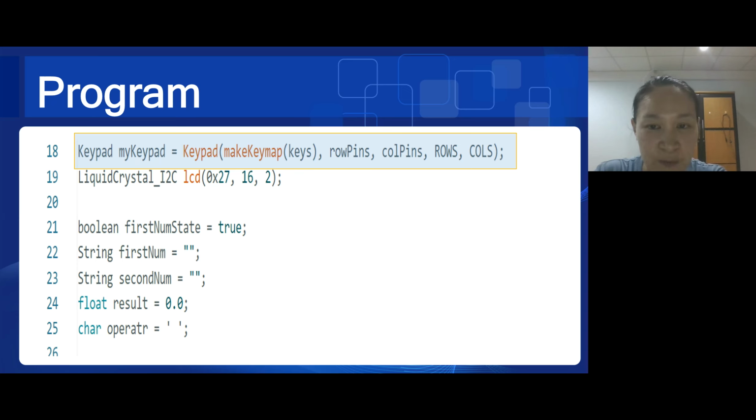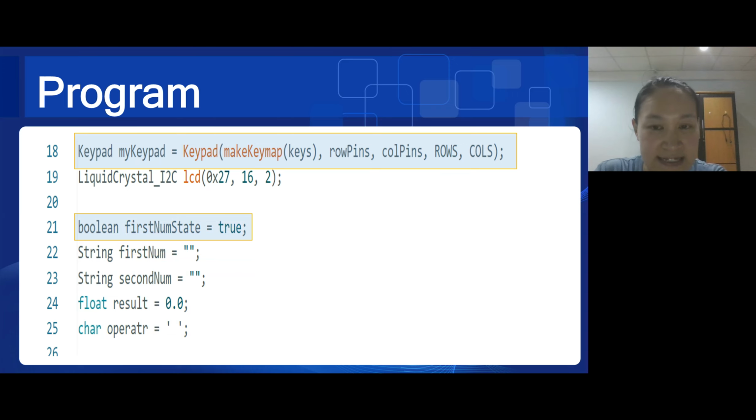rowPins and colPins. These arrays specify the Arduino pins connected to the rows and columns of the keypad matrix, respectively. They define the physical configuration of the keypad. ROWS and COLS: these constants specify the number of rows and columns in the keypad matrix. They determine the dimensions of the keys array and how the keypad is structured.